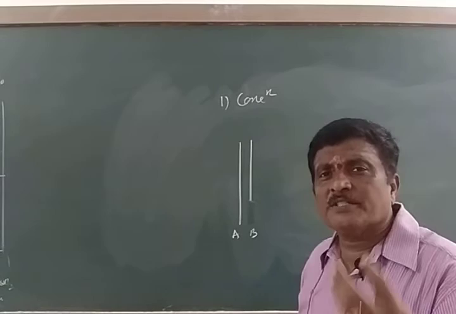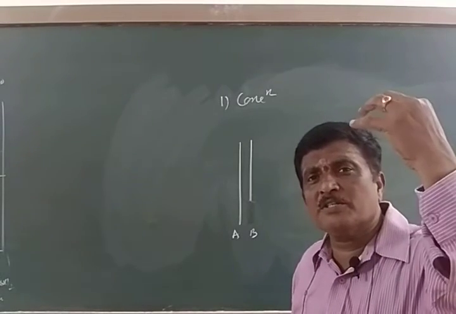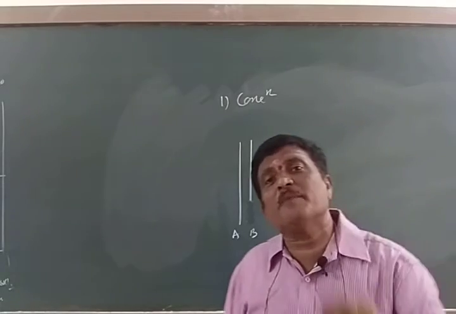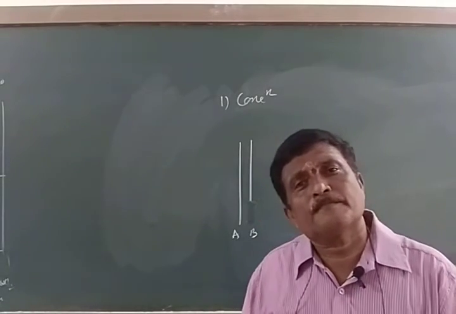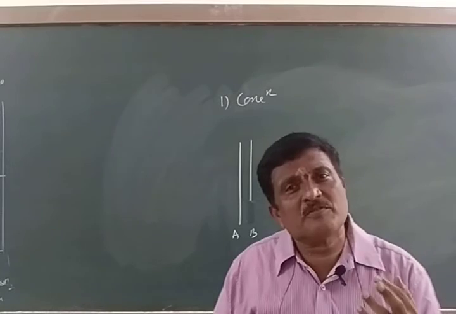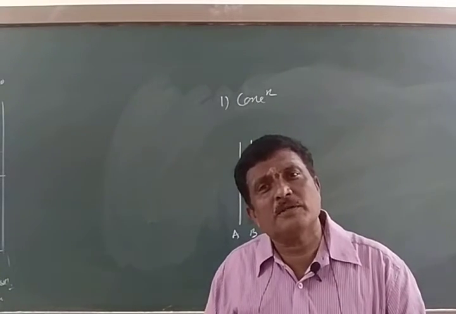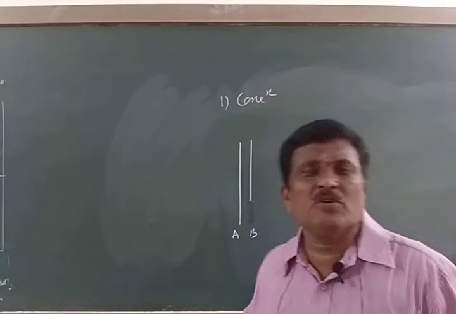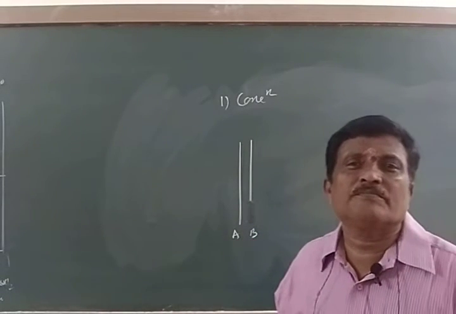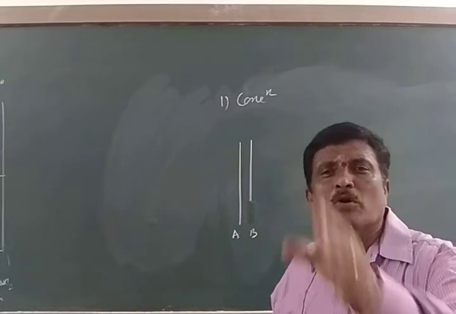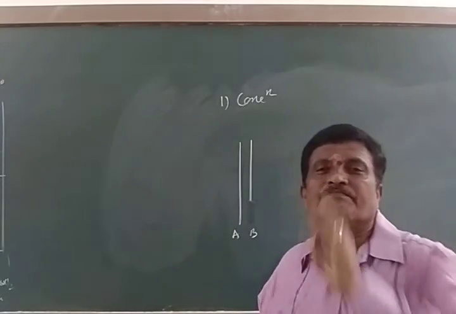Concentration means increasing the percentage of a valuable part called ore without using any chemical reagent. That is called a physical method of concentration, or you can go with the help of physical properties. These methods are mainly based on the nature of the ore as well as the nature of the gangue.